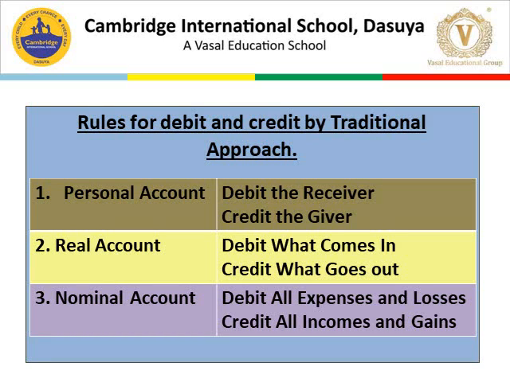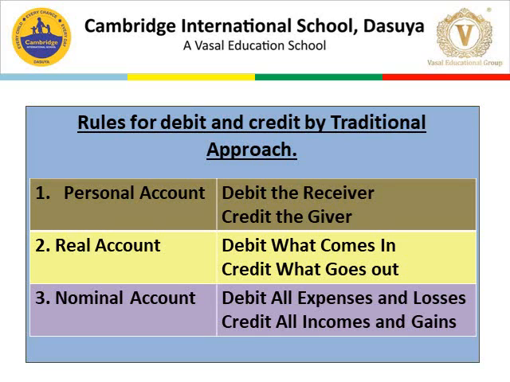Rules for debit and credit by the traditional approach are here below. Number 1, personal account. It covers all the persons: natural person, artificial person, and representative person. The rule for the personal account is debit the receiver, credit the giver. Second is real account.